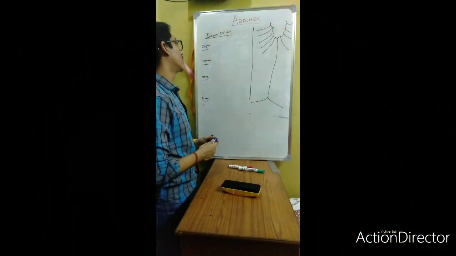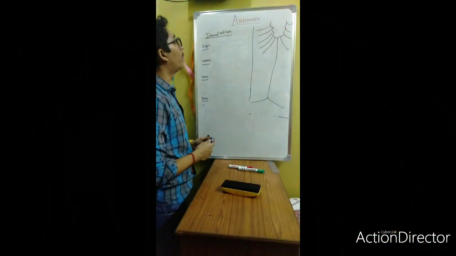Now the next muscle is the internal oblique muscle.